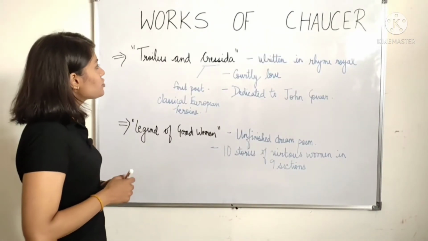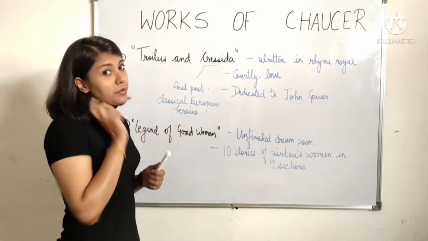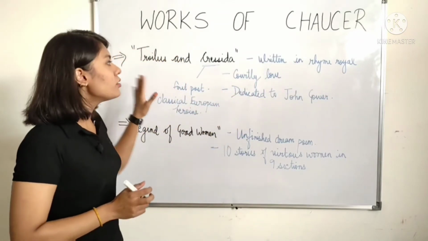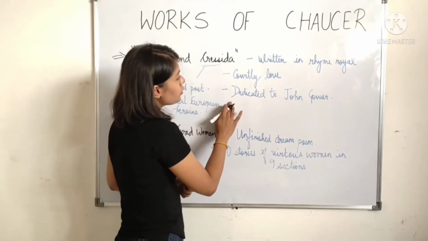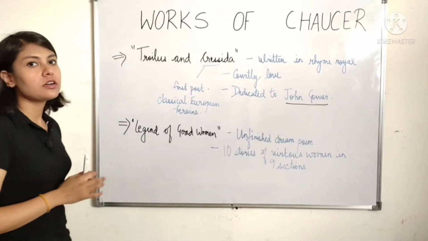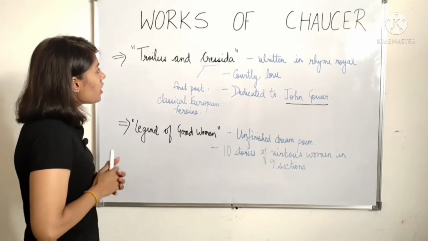The next one is Troilus and Cressida. What you have to remember is that this work was written in rhyme royal and it is about courtly love. This work was dedicated to John Gower. John Gower was one of Chaucer's contemporaries. I am going to talk about him in the next video.